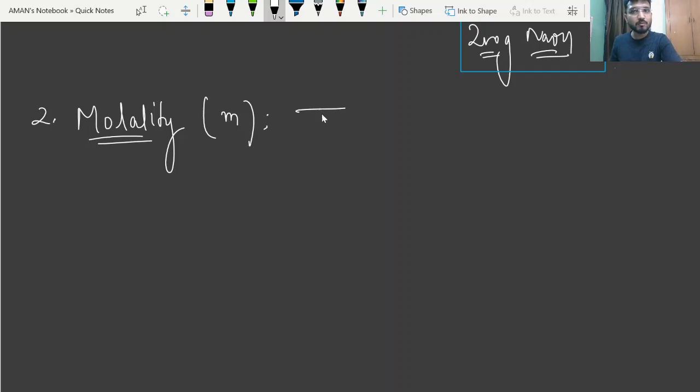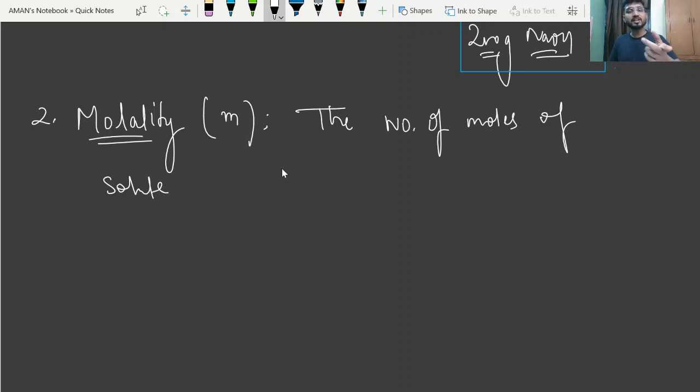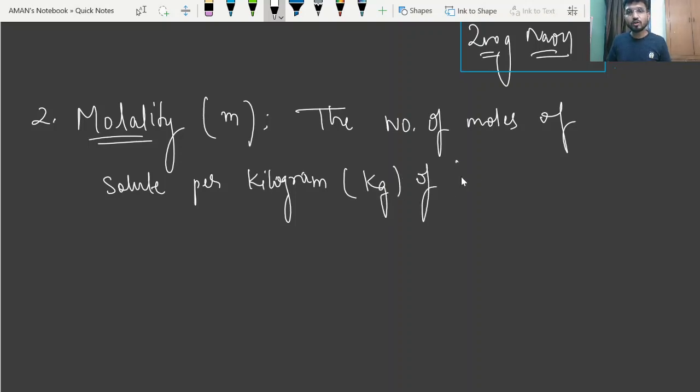So it is defined as the number of moles of solute, but in this case, this is a little bit different, beta. Moles of solute per kg, or you can say kilogram, of the solvent. Okay, so there is a difference.